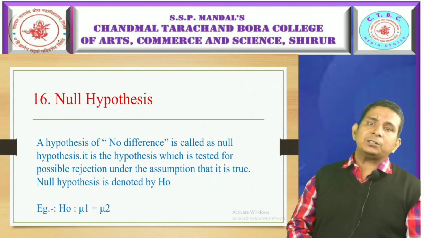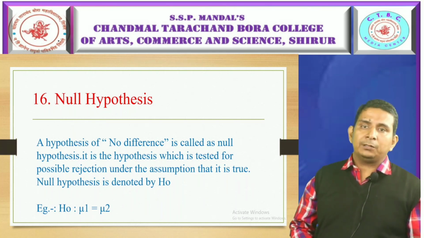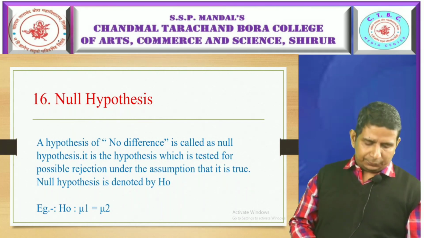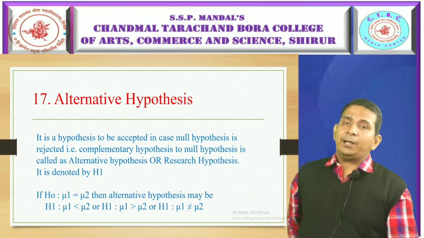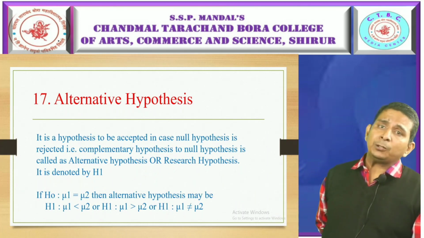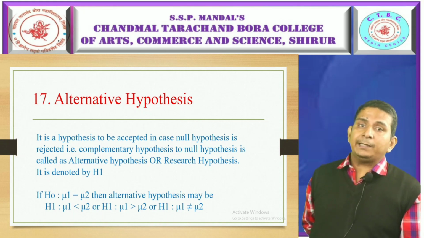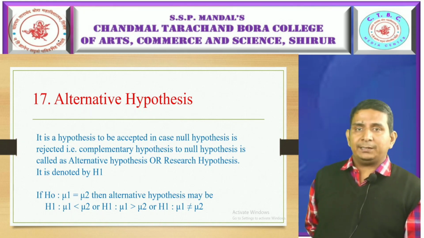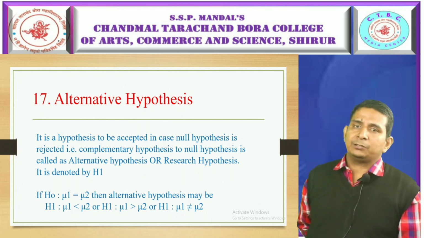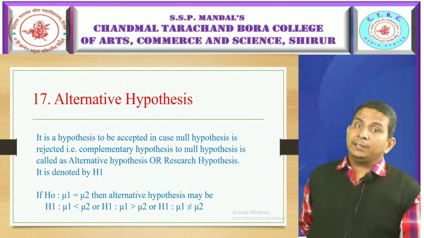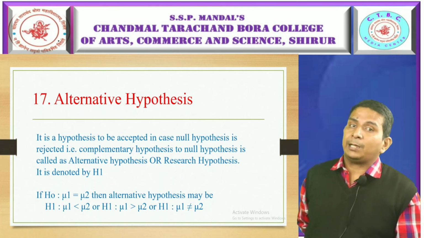So null hypothesis is denoted by H naught. Example is given here as H naught: mu1 equal to mu2. Now, alternative hypothesis. It is a hypothesis to be accepted in case null hypothesis is rejected. That is, the complement of null hypothesis is called as alternative hypothesis. This is also called as research hypothesis.